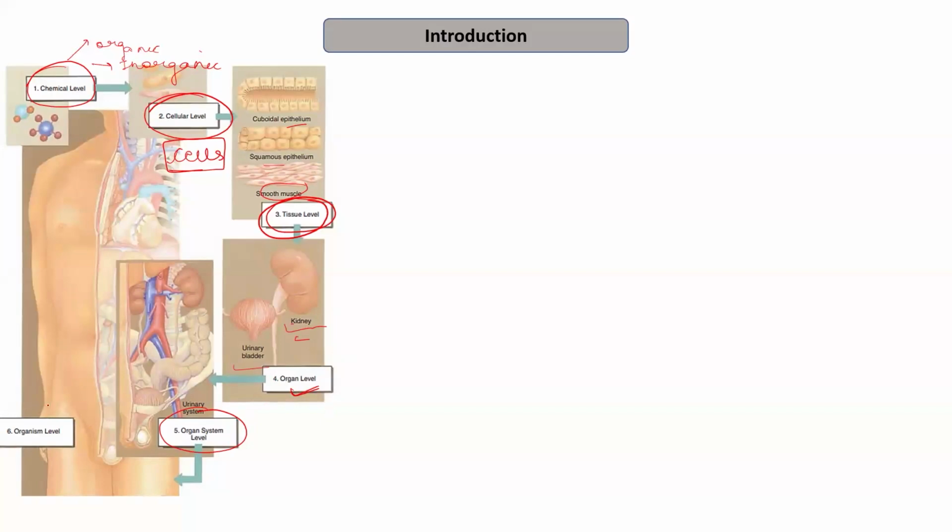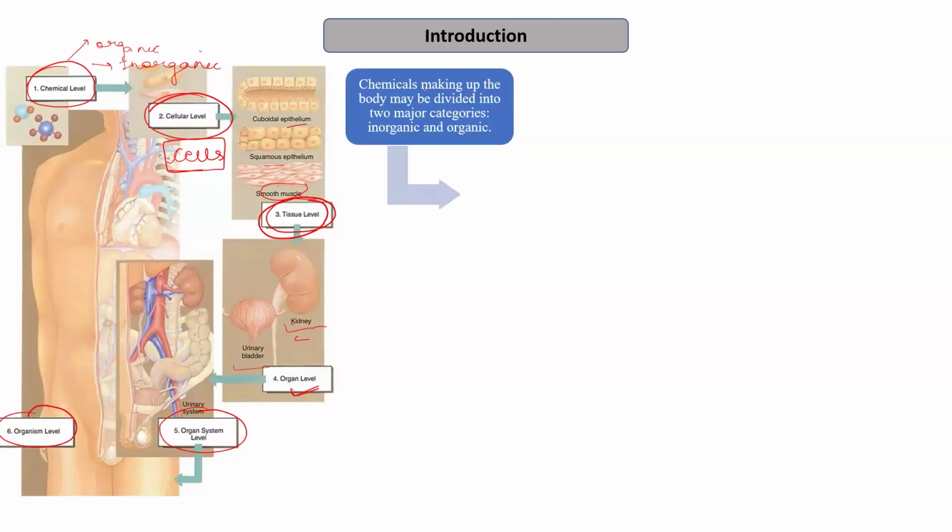And after this, we have the organism level, where different organ systems like the excretory system, circulatory system, digestive system, etc., which are present within the organism, lead to the formation of a complete organism. So this is the organism level of organization. Starting with the basic chemical unit, we have a complete organism being formed. We know that chemicals make up the body, and they may be divided into two major categories: inorganic or organic.